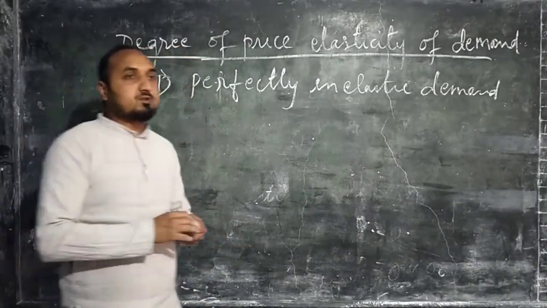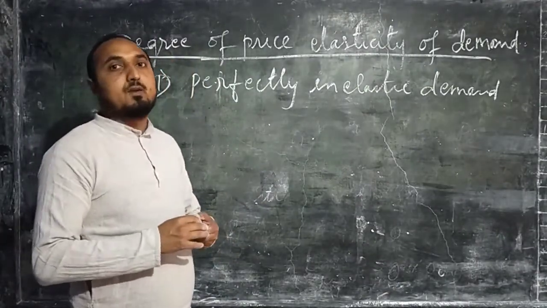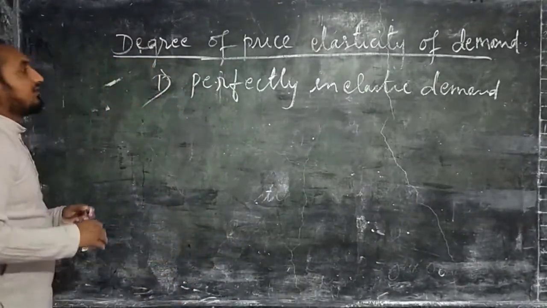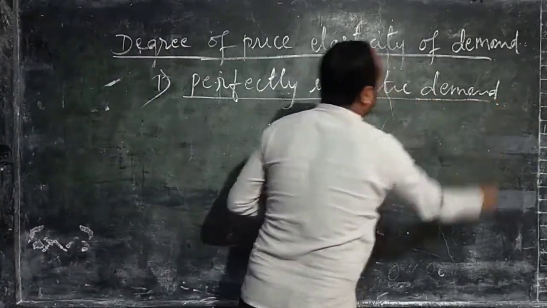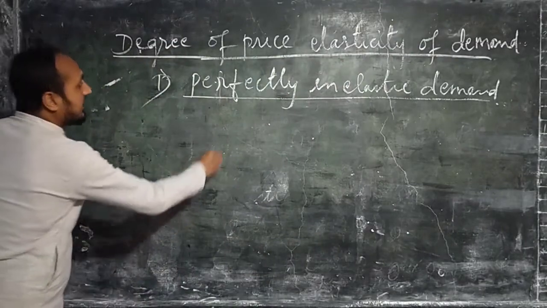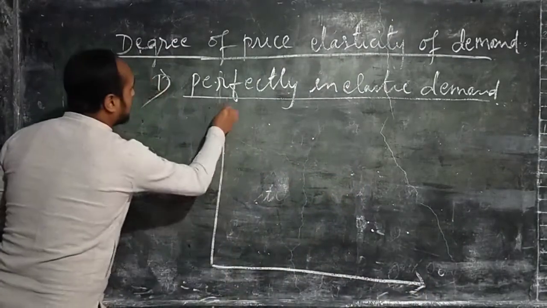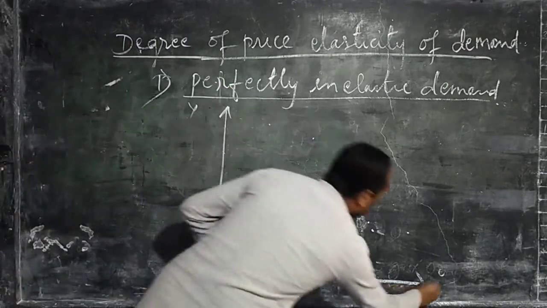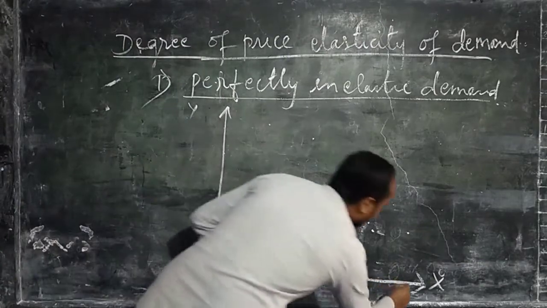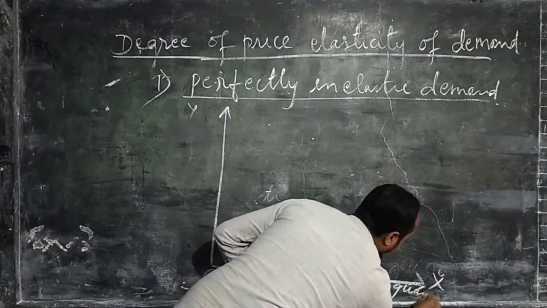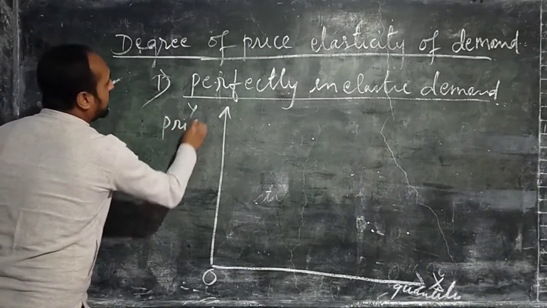Many times this question has been asked in ISC: draw the demand curve for perfectly inelastic demand. Let's consider the x-axis and y-axis. This is our y-axis, this is our x-axis. On the x-axis we will measure quantity, and on the y-axis we will measure price.